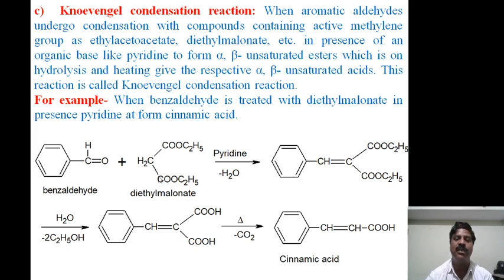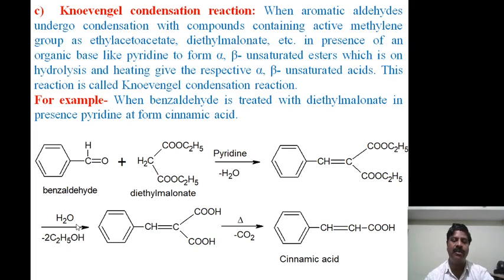Therefore these hydrogen atoms go away, a water molecule is liberated, and in the presence of pyridine the unsaturated ester is formed.